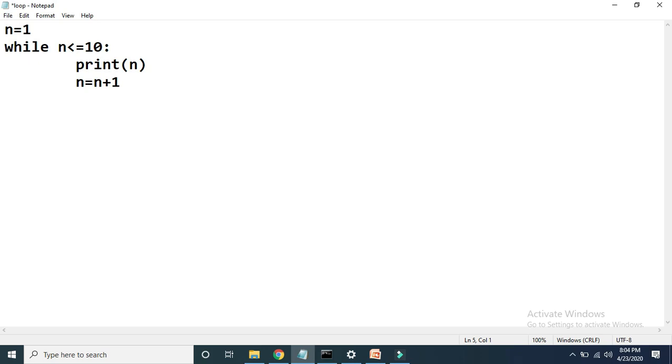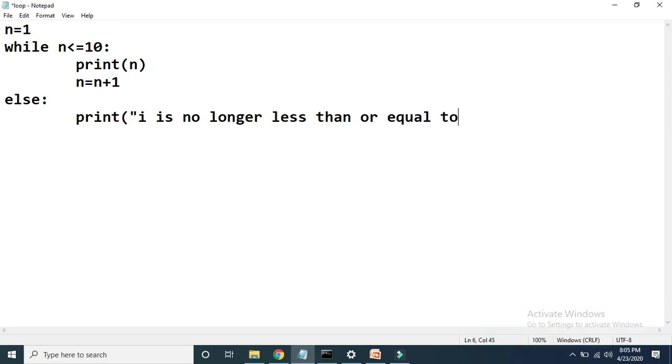And here, if I write else, and then in the else, suppose I am writing print, here you can write like, "i is no longer less than or equal to 10." Then double inverted commas complete and then the round bracket complete.